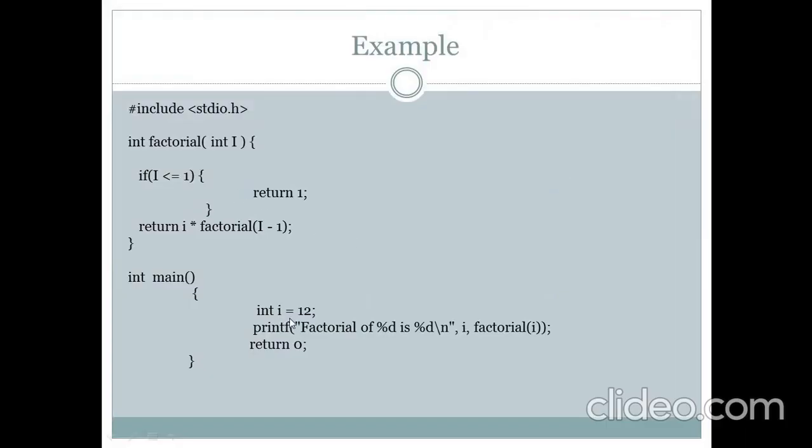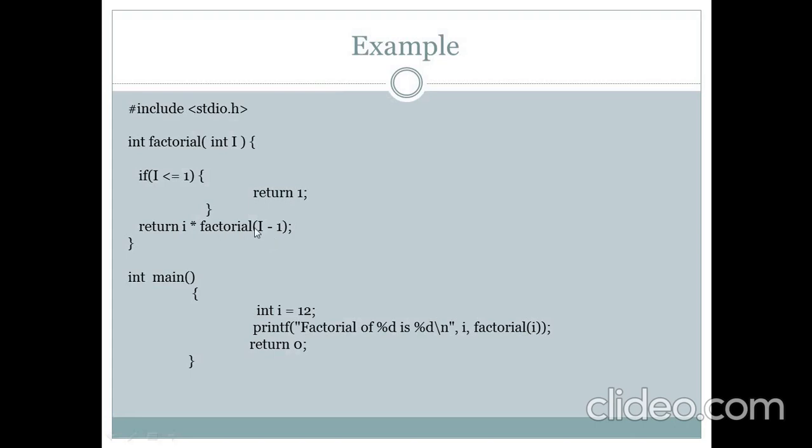If we pass I equal to 12 here, it will be stored into this capital I. We will check I less than or equal to 1, in which case it would return 1, but our I is equal to 12, so this if condition is false. So it will return I into factorial of I minus 1, meaning factorial of 11.